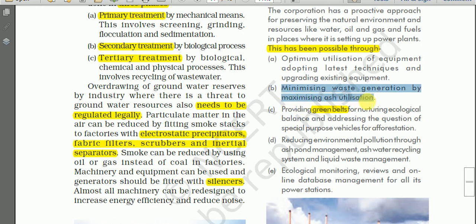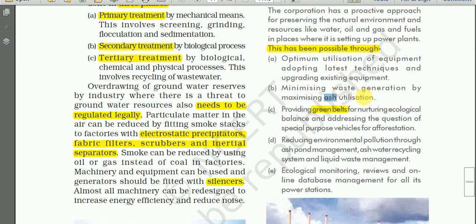Then minimizing waste generation by maximizing ash utilization. The release of waste material is minimized by recycling the ash. Ash is a fine powder that is produced by burning coal. You may sometimes come across fly ash.